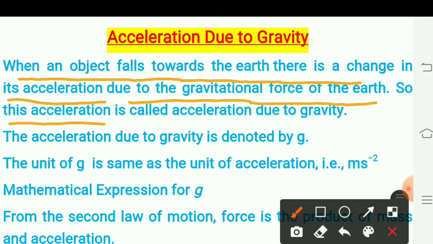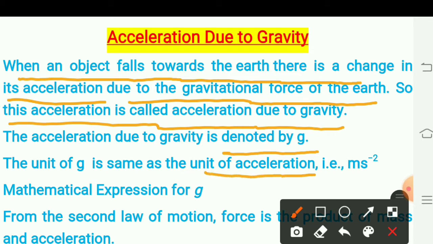So this acceleration is called acceleration due to gravity. It is denoted by the letter g, and the unit of g is the same as that of acceleration, that is meter per second square, or we can write m into s raised to minus 2.